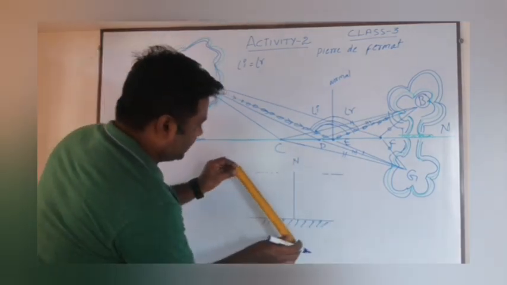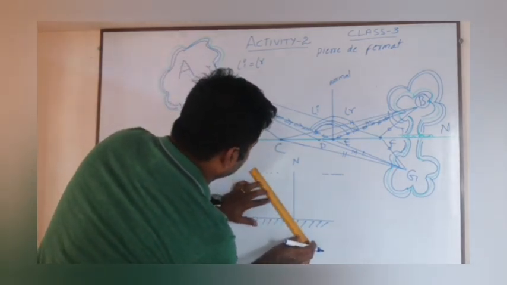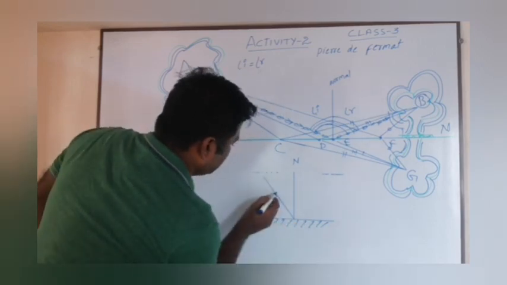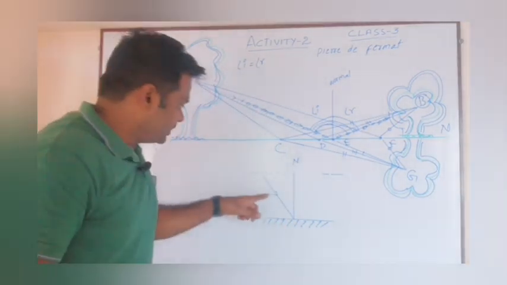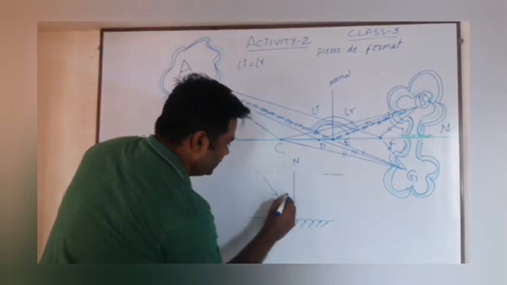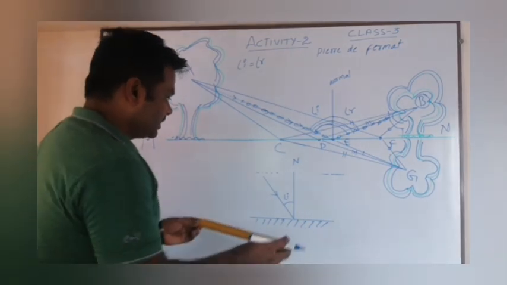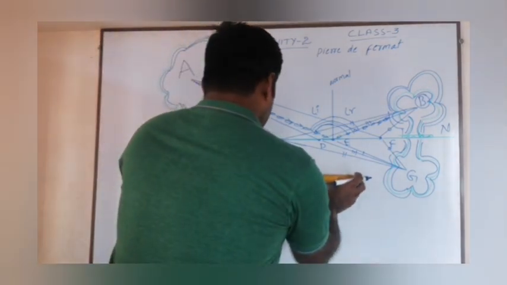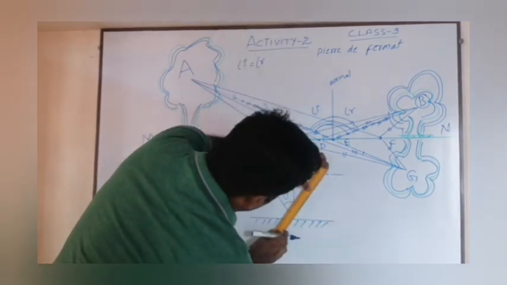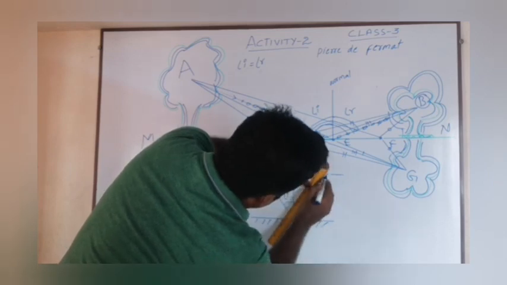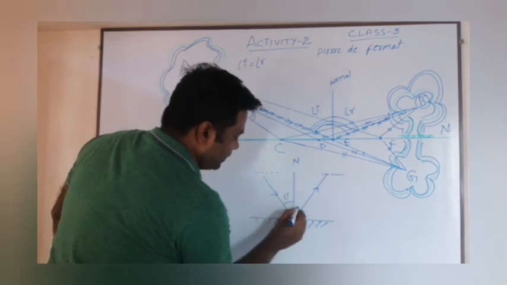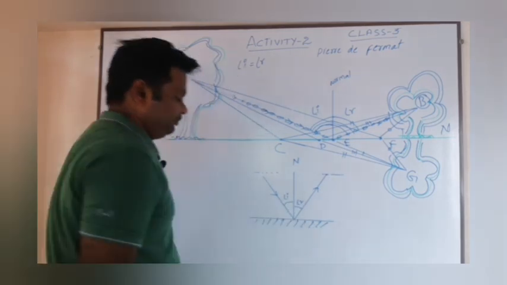If I make an incident light ray here, from this one, this is called the incident ray, and here it is the angle of incidence. So here I can draw the reflected ray, this is the reflected ray which is bounced back, and if you measure you will get the angle R.